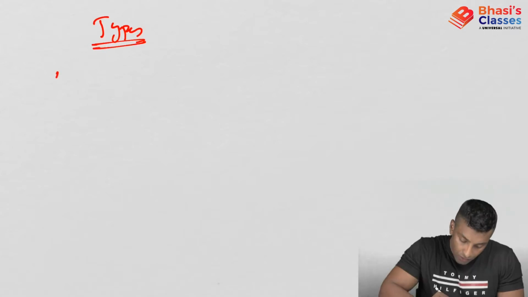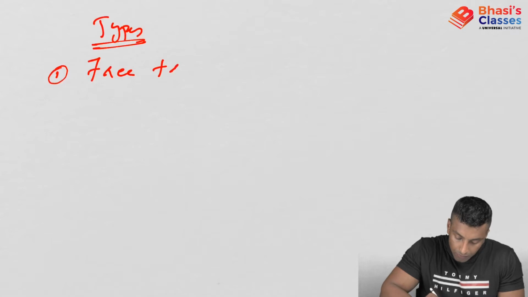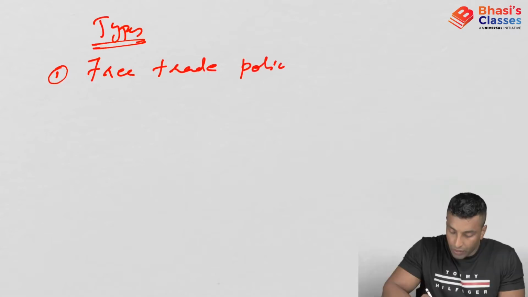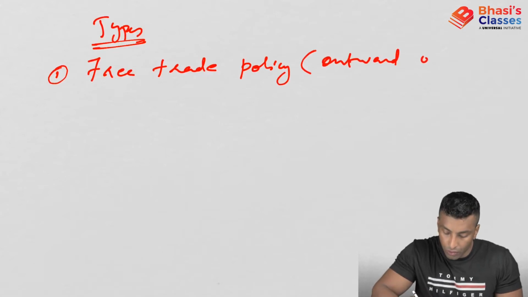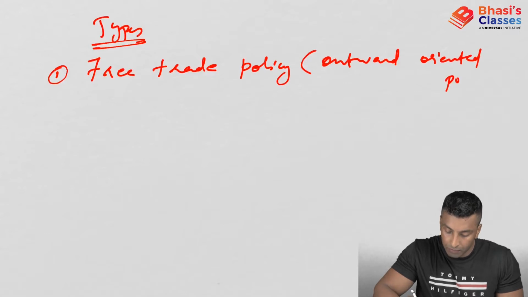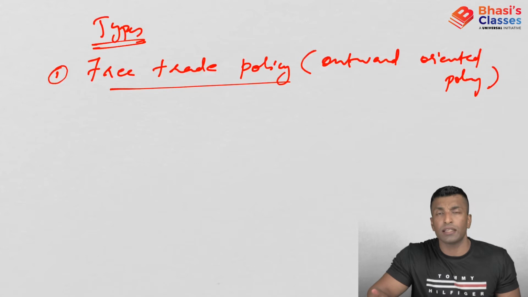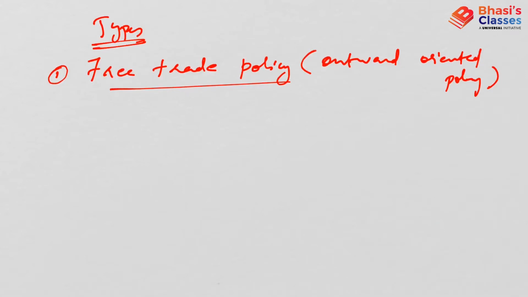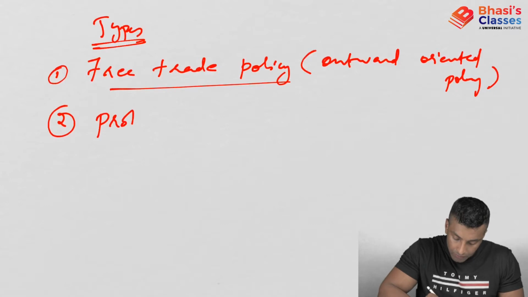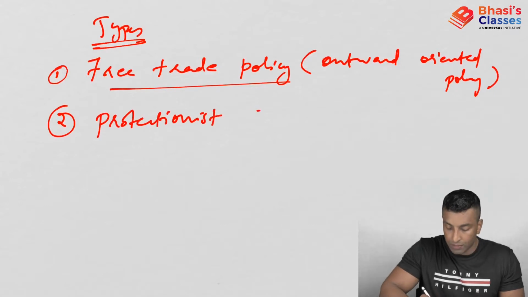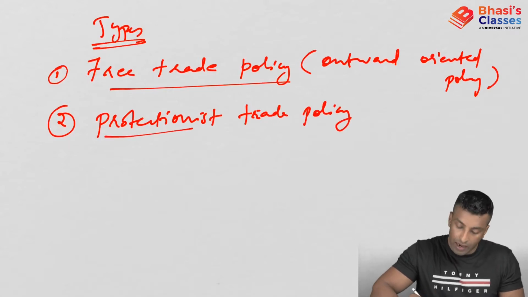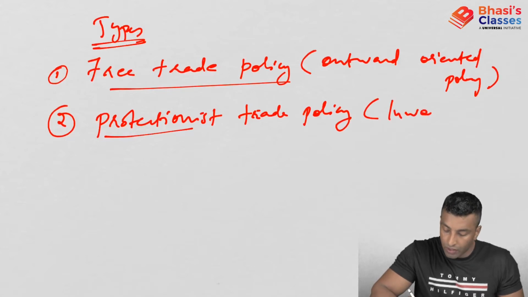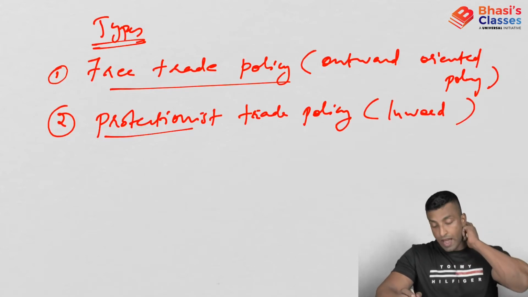Types of trade policies. There are 2 types. One, free trade policy. It is also known as outward oriented policy. In free trade policy, there are very few restrictions on trade. The second one is protectionist trade policy. Here more restrictions will be there, and this is what we call inward oriented policy. So, free trade policy and protectionist trade policy.